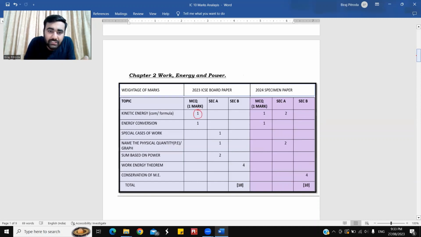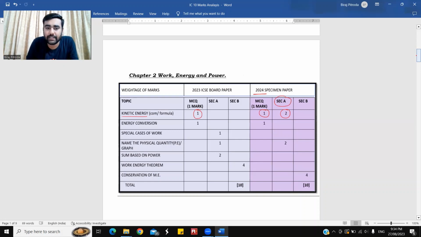Section A MCQ. A similar kind of concept was also seen, students, again in an MCQ for 1 mark. Not only that, there was a numerical based on kinetic energy, students, which was seen in section A of the 2024 specimen paper for 2 marks. Very important. Both the questions, if you can see the second question, that is energy conversion. Energy conversion was seen in the year 2023 paper, and it was even seen in the year 2024 specimen paper for 1 mark each.